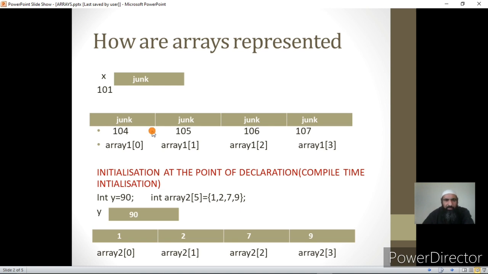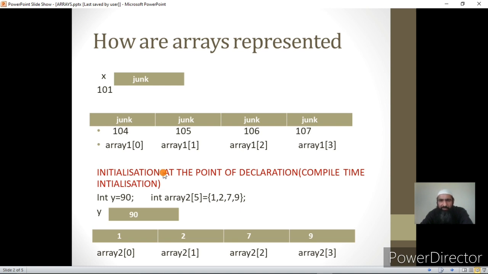If we declare individual variables, say int x, y, it's not necessary that y will be immediately after x, because x and y are not array elements. But whenever you declare an array, you should remember the elements are stored one after another, and this is called storing in contiguous memory locations.